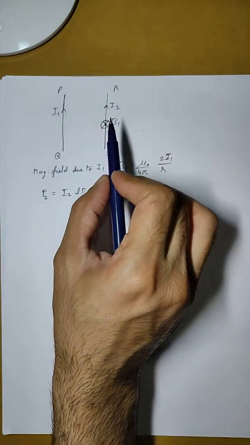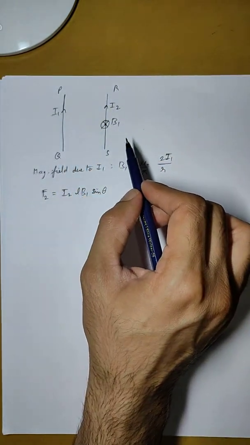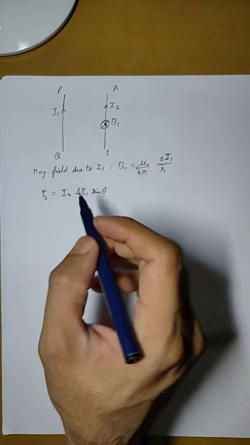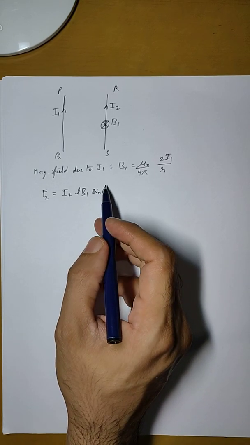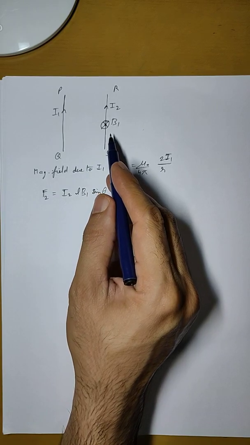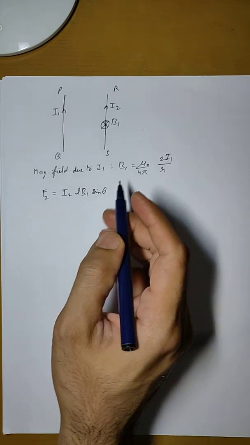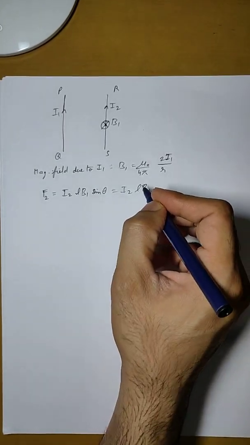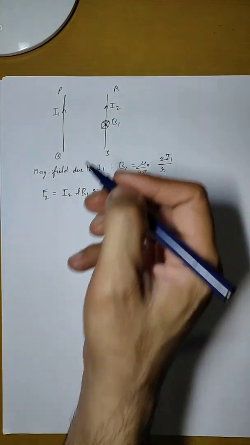I2 is upward, so the angle between current and magnetic field is 90 degrees. So the angle between L and B1 is 90 degrees. In that case this conductor RS will experience the maximum force, given by I2 L B1 sine theta, or I2 L B1 sine 90, which is I2 L B1, where L is the length of RS.